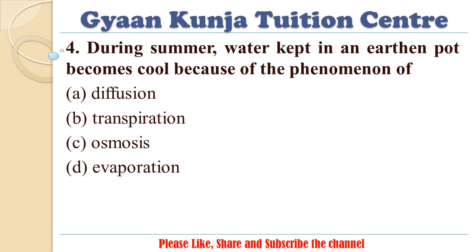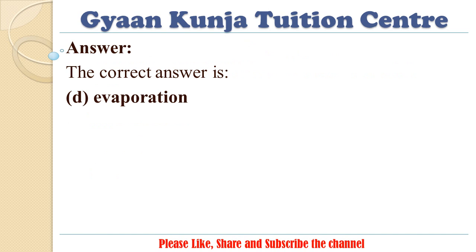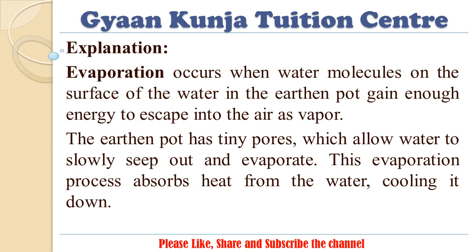Next. 4. During summer, water kept in an earthen pot becomes cool because of the phenomenon of A. Diffusion, B. Transpiration, C. Osmosis, D. Evaporation. Answer. The correct answer is D. Evaporation. Explanation. Evaporation occurs when water molecules on the surface of the water in the earthen pot gain enough energy to escape into the air as vapor. The earthen pot has tiny pores, which allow water to slowly seep out and evaporate. This evaporation process absorbs heat from the water, cooling it down.